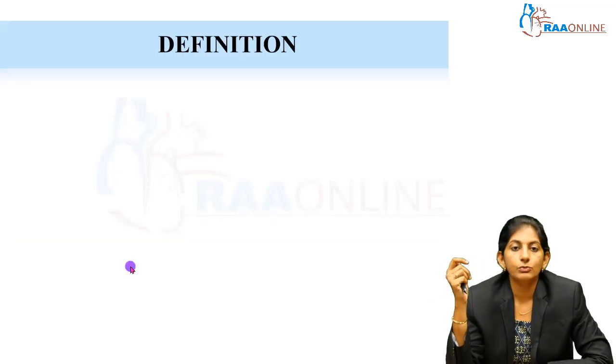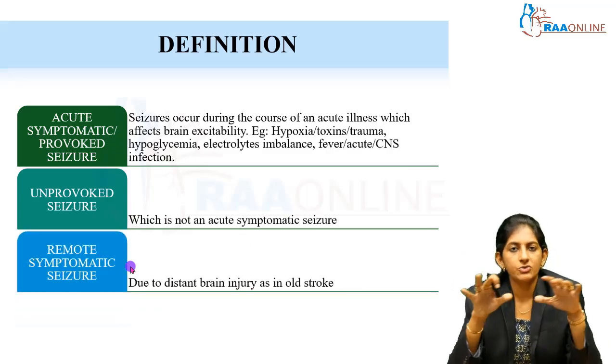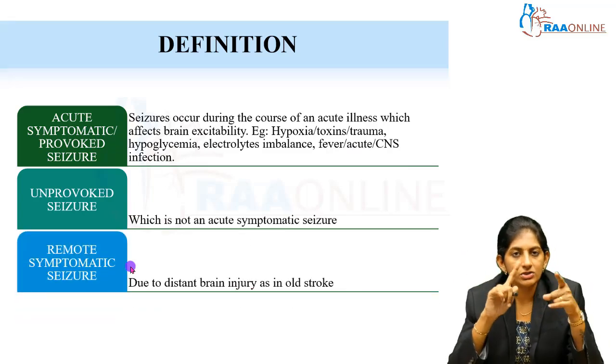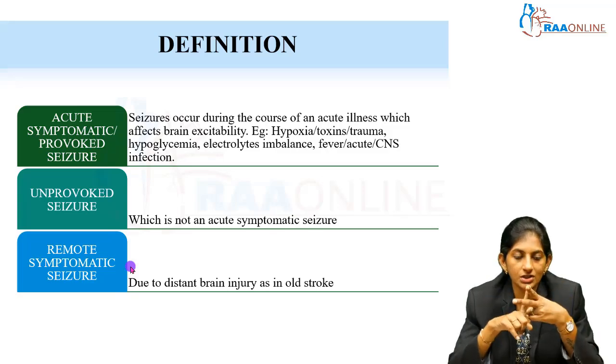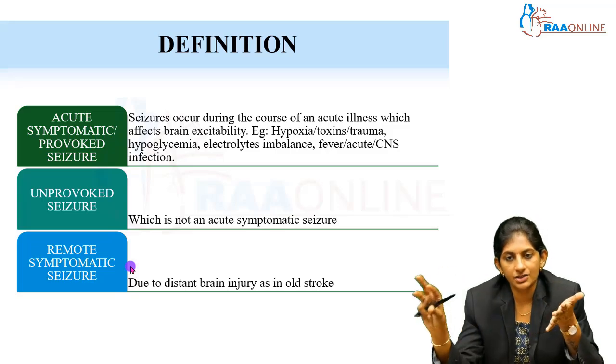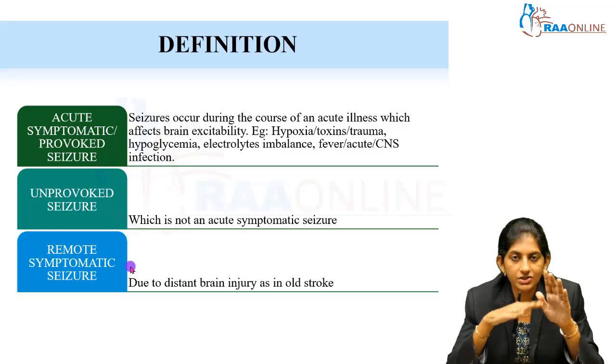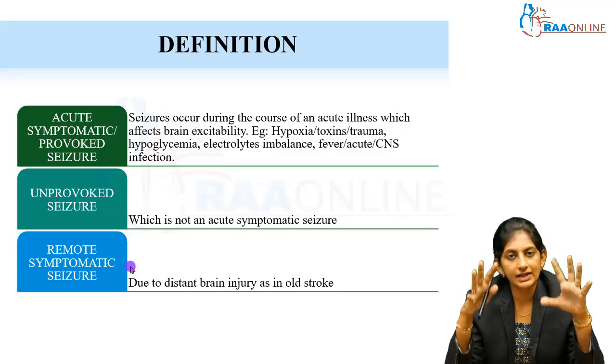Okay, let's move on. There are a few more definitions. I am sure all of you have heard about acute symptomatic seizure, unprovoked seizure, remote symptomatic seizure. Acute symptomatic seizure means a seizure related to fever, a febrile seizure, because of some acute illness which is going to alter the brain excitability.